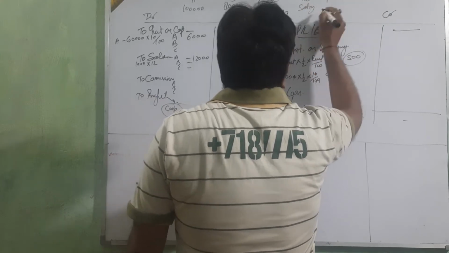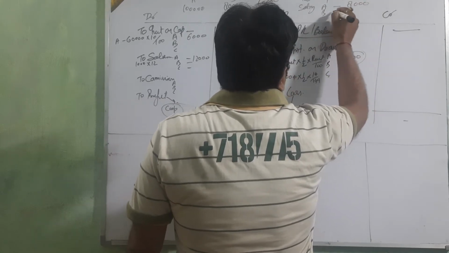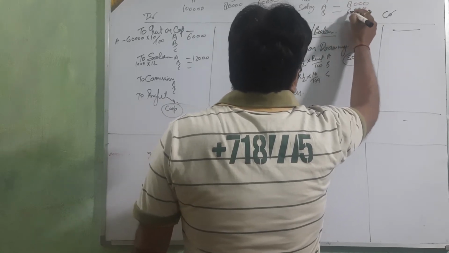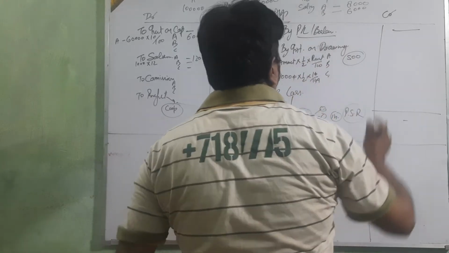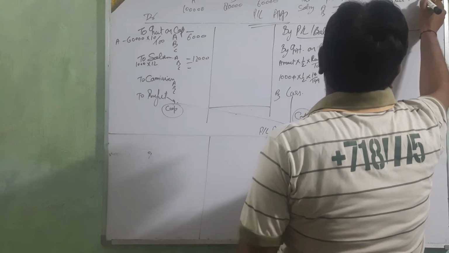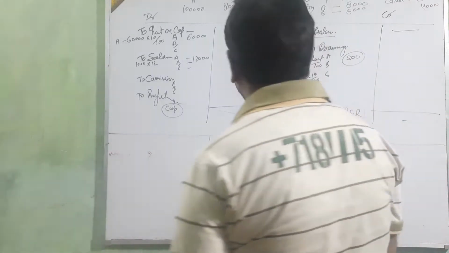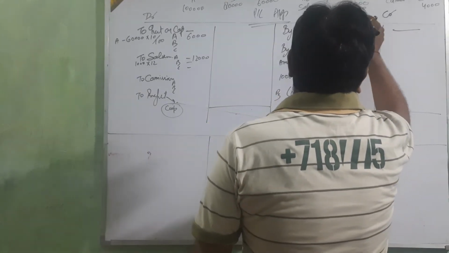Salary: A 8,000, B 6,000. Commission: C 4,000. And interest on drawing is given: A 400, B 600, C 1,000.